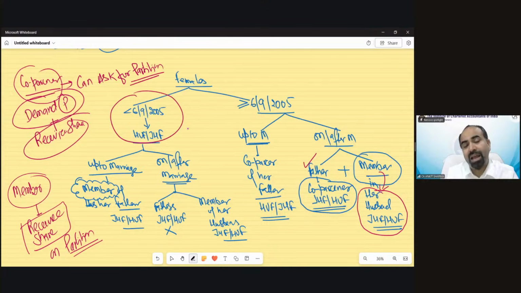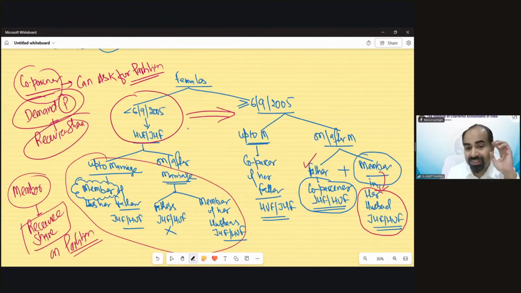I have just explained and discussed this provision so you will understand the change that has been made by the court and the power which has been received by females on or after this date. So this concept is old, but we need to understand it to understand the impact of this judgment on the HUF female category.